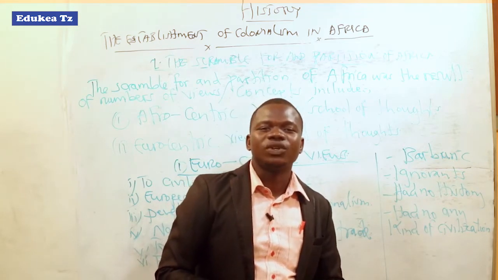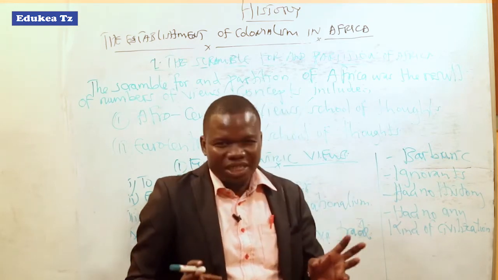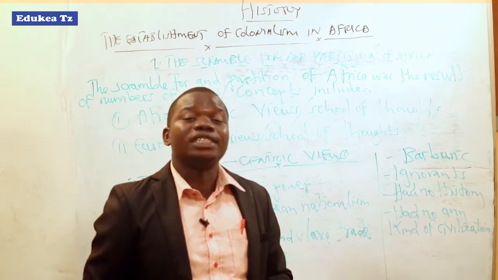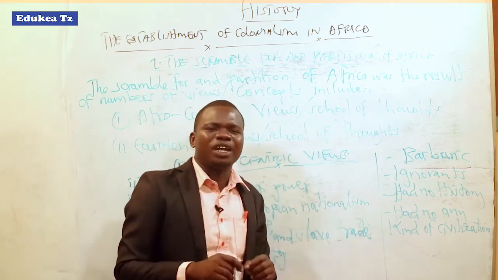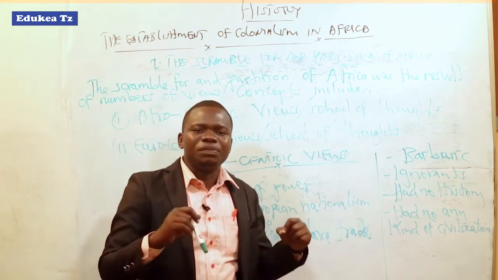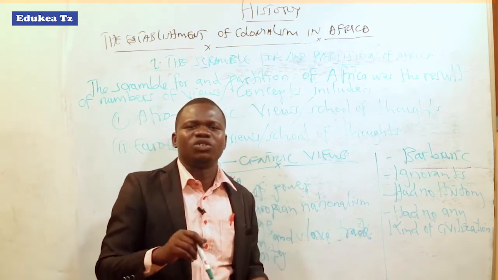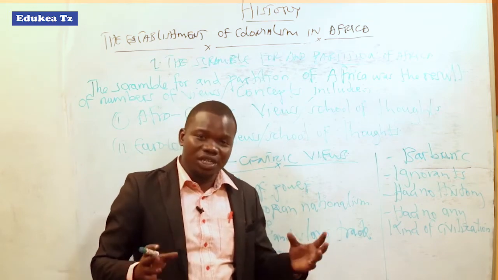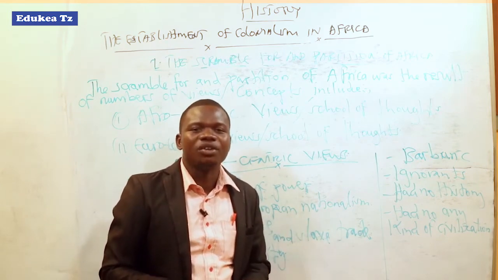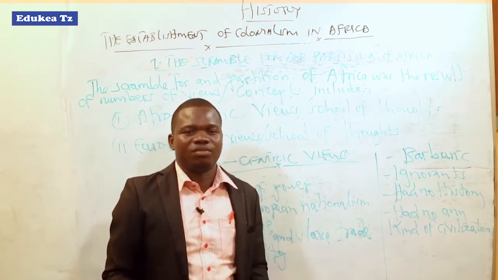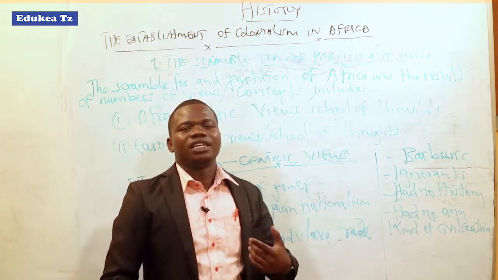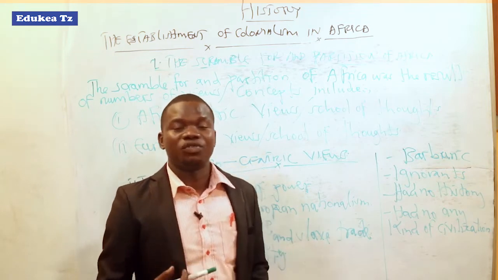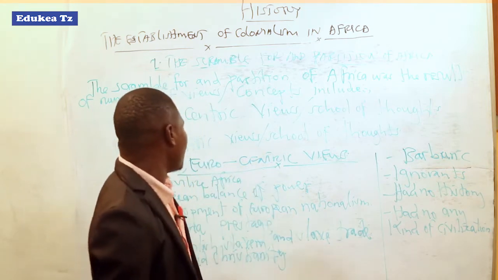In Kiswahili we say, kuwastaarabisha. So they came kuwastaarabisha Waafrika, since at that time Africans lived in primitive ways of life. That's why Europeans came to civilize them. So while they came to civilize the Africans, then the scramble for and the partition of Africa happened.